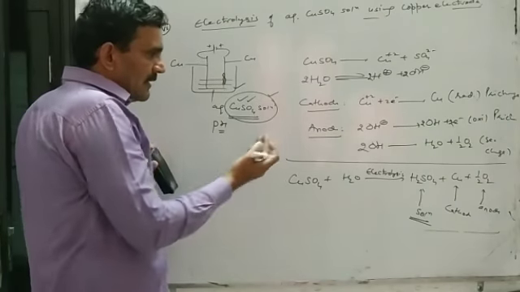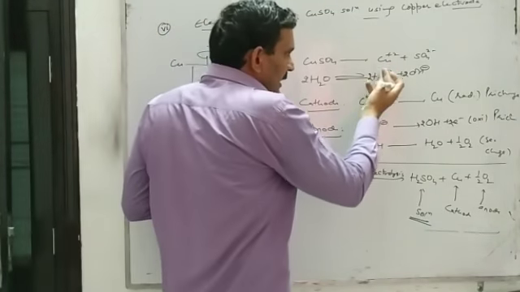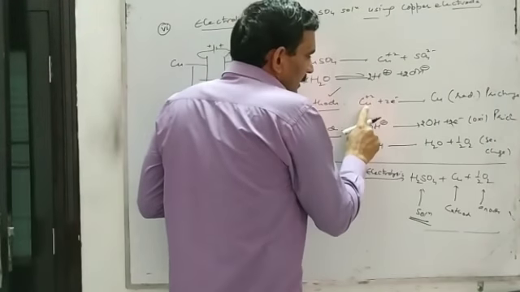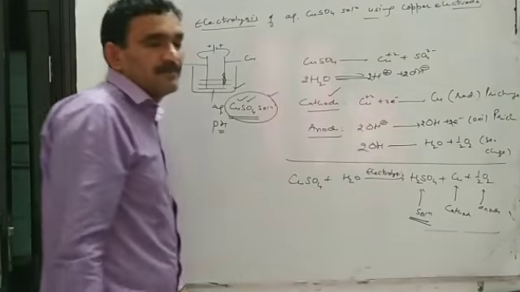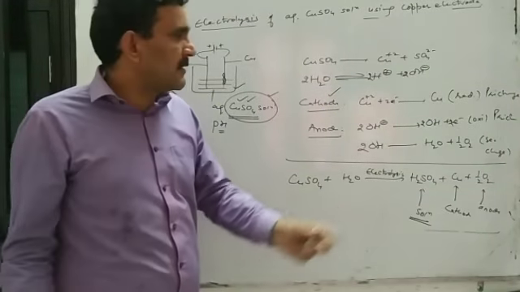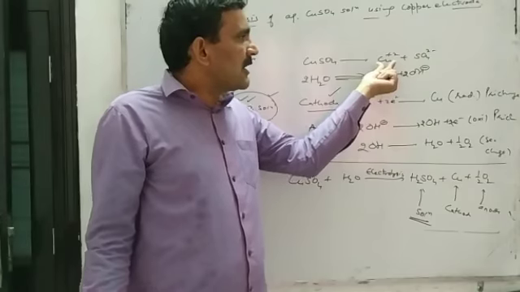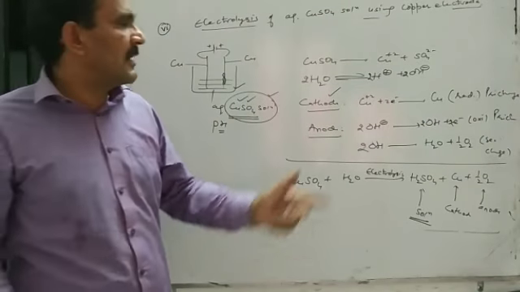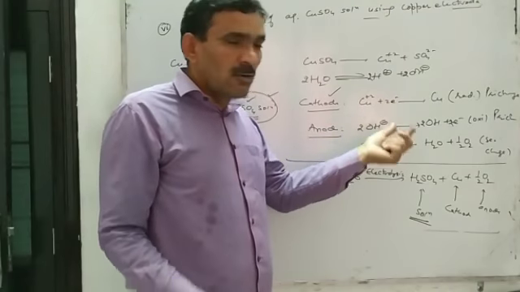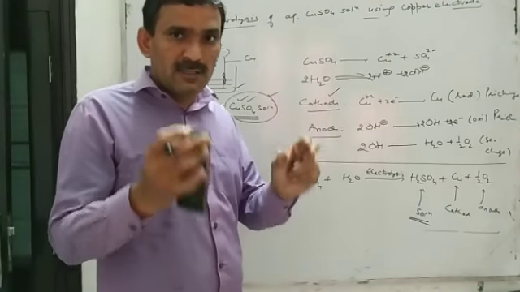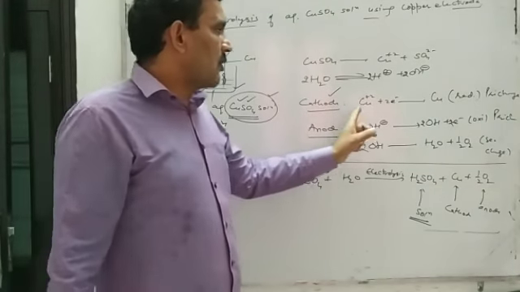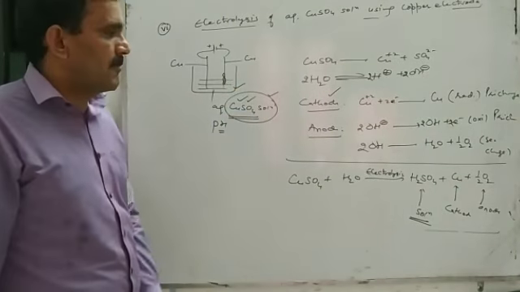Now when you pass electricity, copper ion and hydrogen ion both will migrate toward cathode, but reduction of copper ion will take place because the reduction potential of copper is much higher than hydrogen ion and discharging potential of copper ion is less than hydrogen ion. The ion which has more electron gaining tendency is more easily reduced at cathode. So copper metal will be formed at cathode.